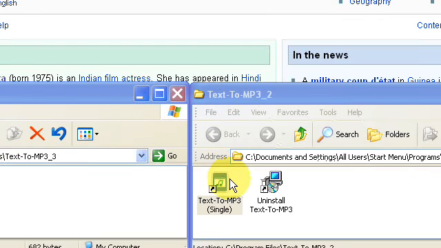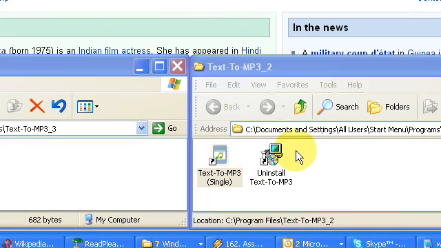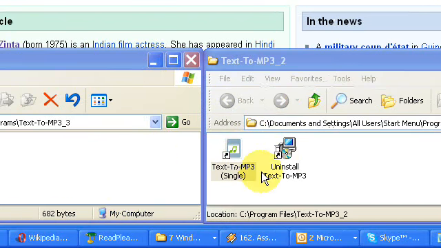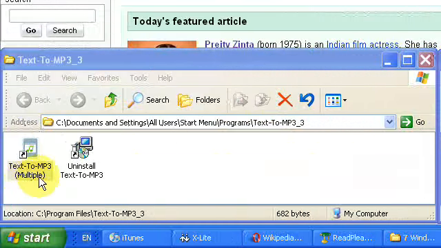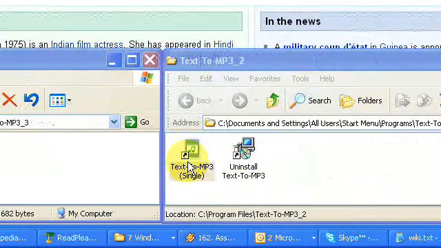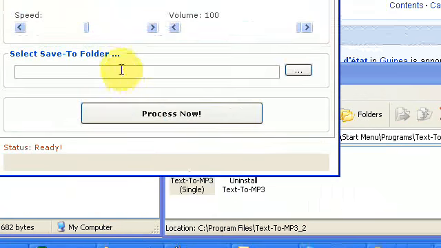This is a video demonstration of a program called Text to MP3, which I conceived of back when I was a university student. There are two versions I had developed of this program: a single version and a multiple version. Basically, we'll launch the single version.